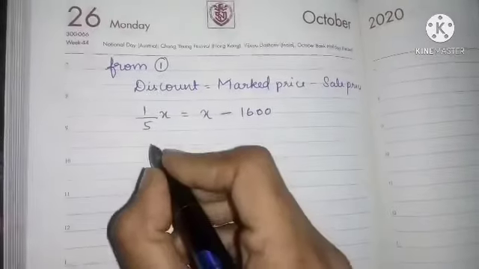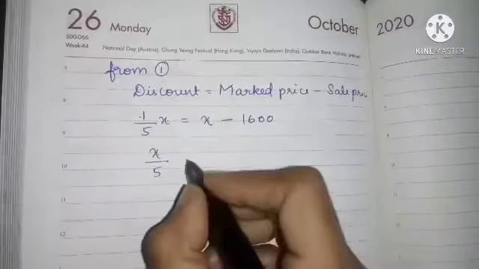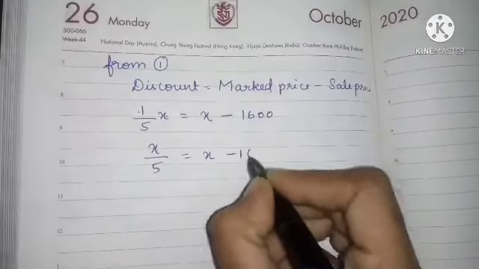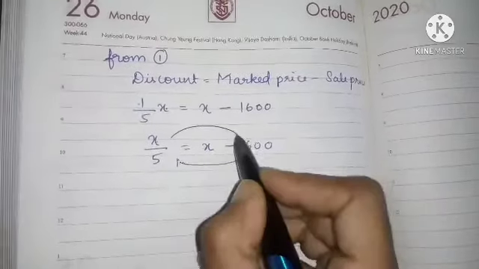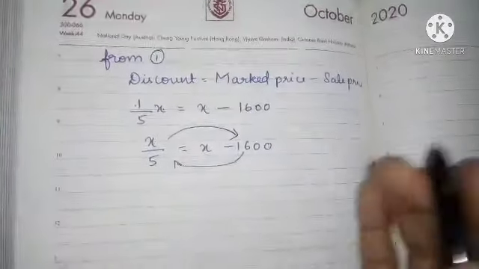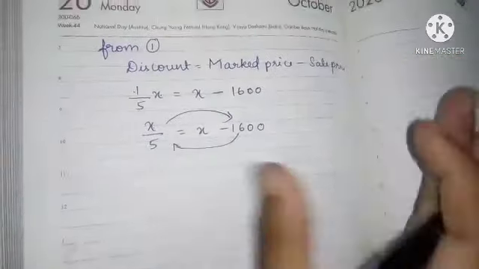So 1 by 5x is nothing but x by 5. x by 5 is equal to x minus 1600. So I am bringing this 1600 to the other side, and x by 5 to the other side, because I am bringing all the variables and constants together.